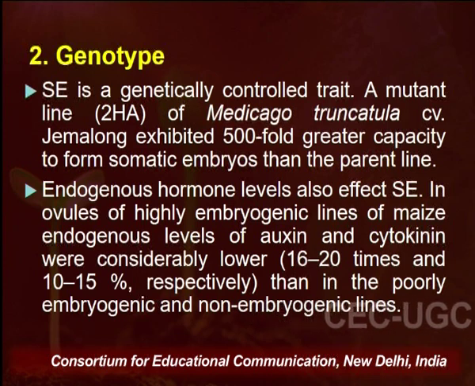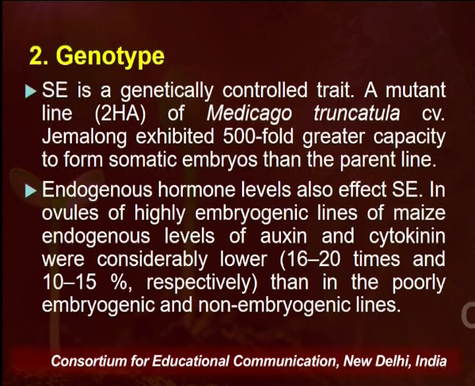There is an example of Medicago truncatula, which has exhibited 500 times more capacity to get converted into somatic embryos than the parent line of this particular plant species. It's not only the genetic makeup or the genome of the plant, but the endogenous hormone levels of that particular species or cell line or plant line also impact somatic embryogenesis.